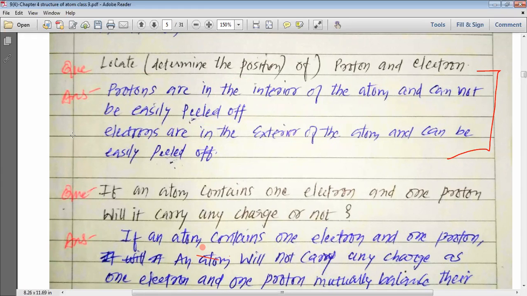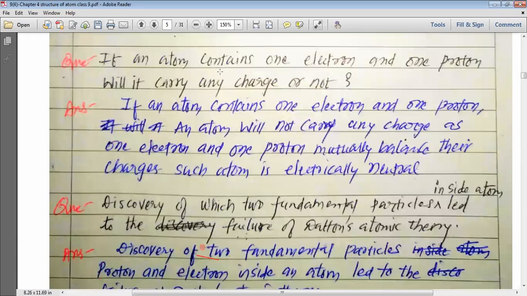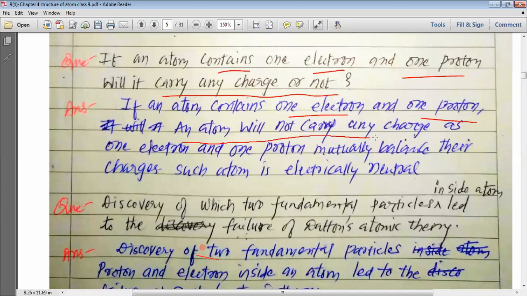और जो सब्सटेंस इलेक्ट्रॉन खो देता है वो पॉजिटिवली चार्ज हो जाता है, और जो सब्सटेंस को इलेक्ट्रॉन मिल जाते हैं वो नेगेटिवली चार्ज हो जाता है. प्लीज याद रखिए बच्चों, if an atom contains one electron and one proton, will it carry any charge or not? So if an atom contains one electron and one proton, an atom will not carry any charge, as one electron and one proton mutually balance their charges and such atom is electrically neutral.